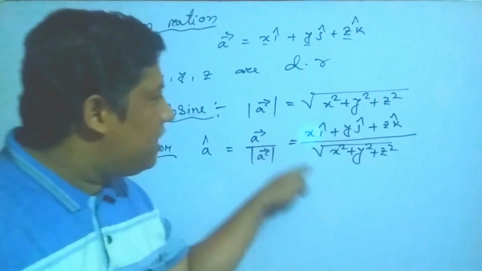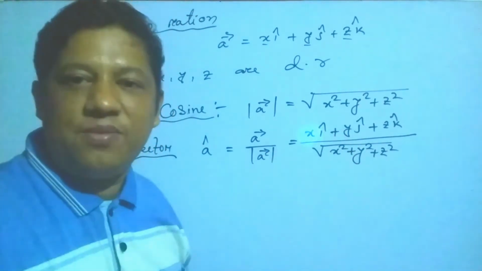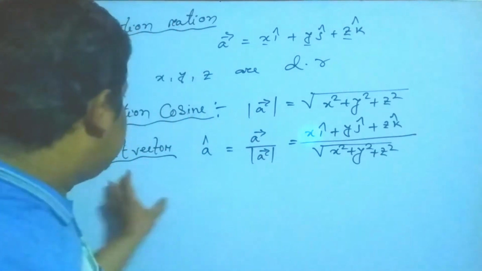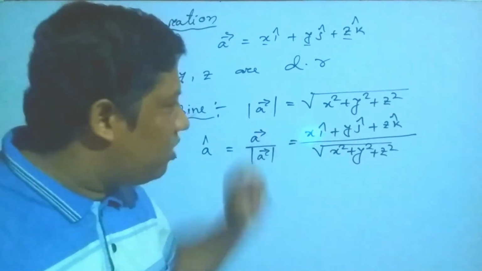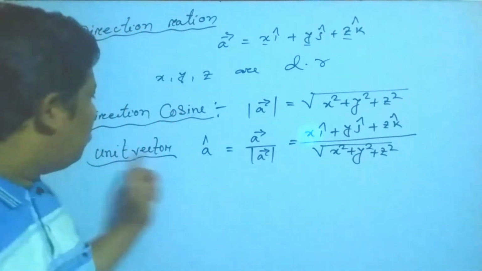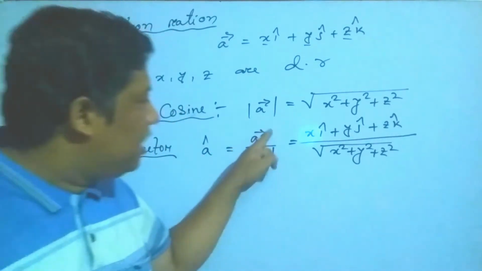So it is called the unit vector. Unit vector means this vector's numerical value is 1. That is why it is called the unit vector. If you want to find the unit vector, then divide by the magnitude.